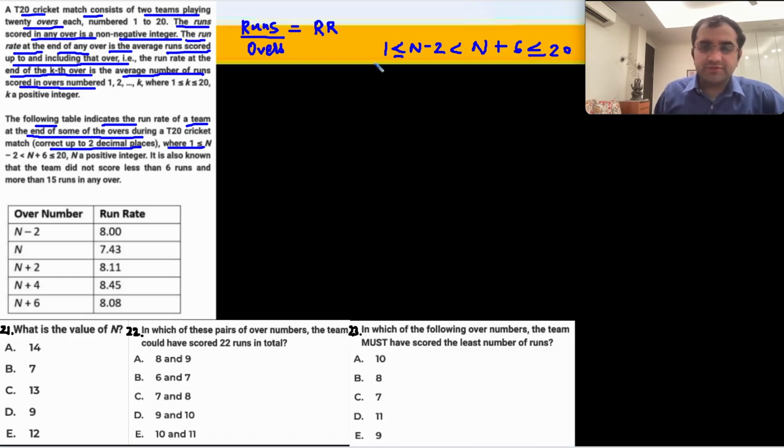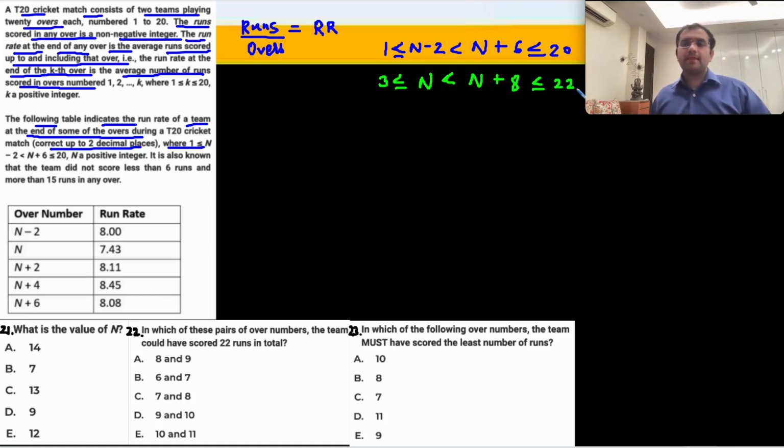So I can add 2 on all sides to make it a little nicer: 3 is less than or equal to n is less than n plus 8 is less than or equal to 22. Okay? So whatever value of n you have, it will be lying in this set of values.